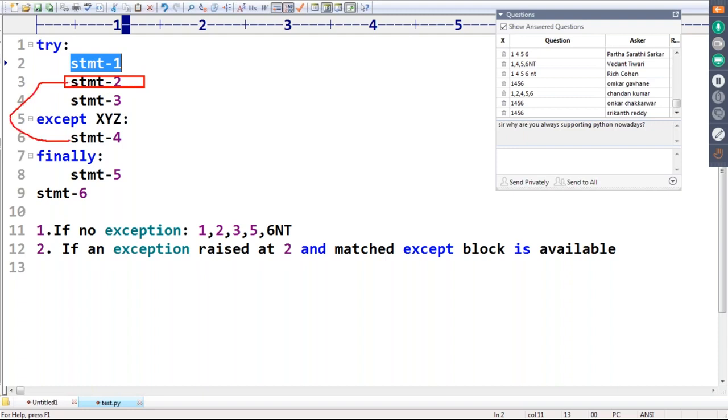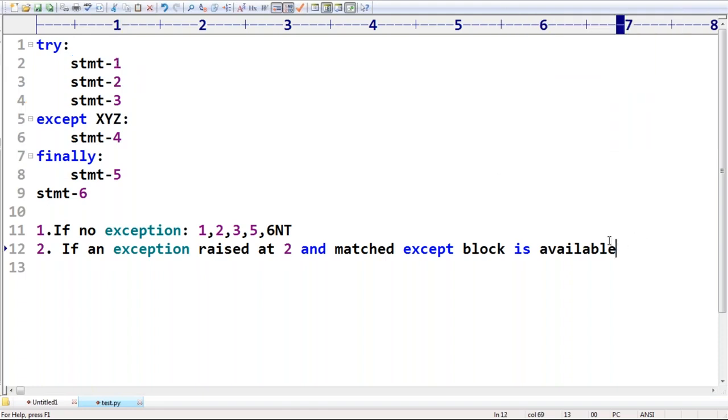Immediately the control will go to except. Already handled. Yes, 4. After that 5. After that 6. Normal termination, because we are already handling it. So the flow is 1, 4, 5, 6. Normal termination. Clear? Any doubt?